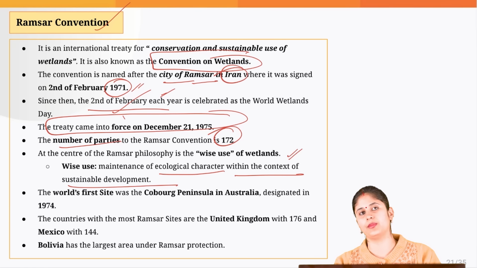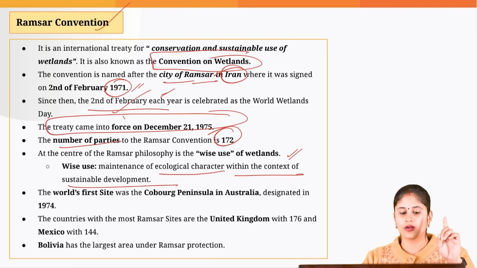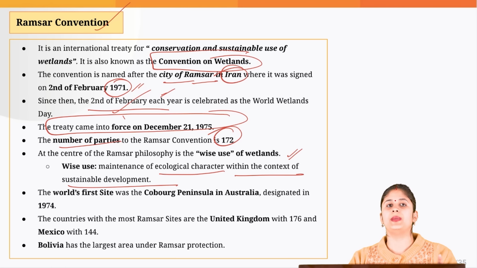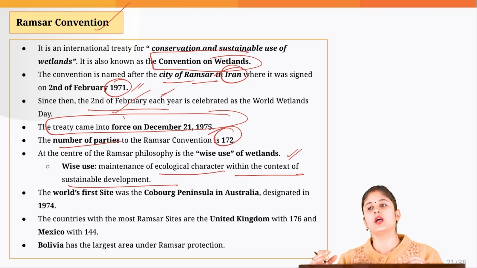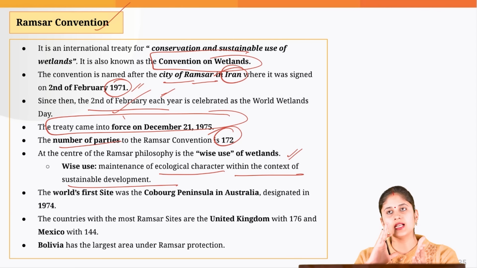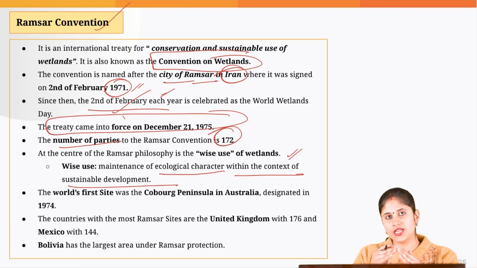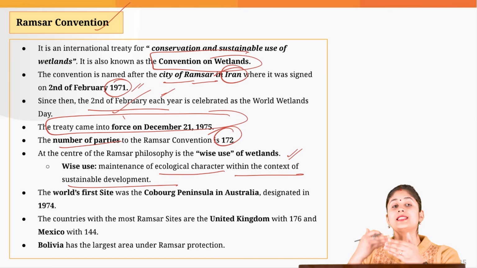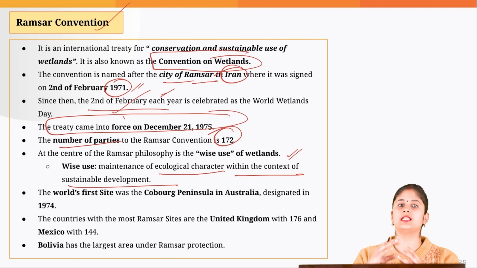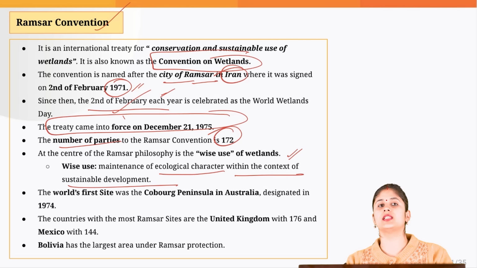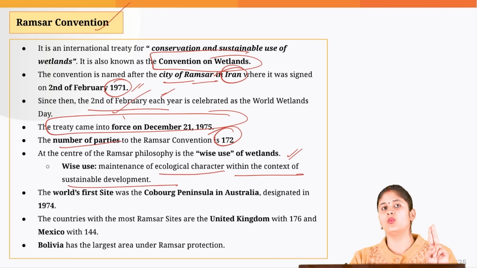One more record is associated with this Ramsar Convention, that is the Montreux Record, which basically lists down those wetlands wherein we are witnessing a change in the ecological character, or that change is occurring, or it has already occurred, or it is likely to occur because of technological intervention, human intervention, etc. You need to let me know in the comment section which are the two Ramsar sites which are there in this Montreux Record.